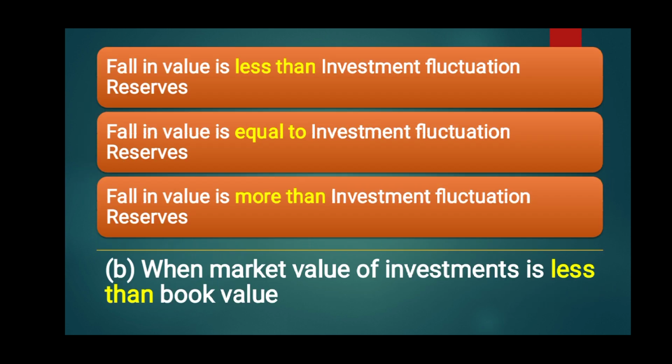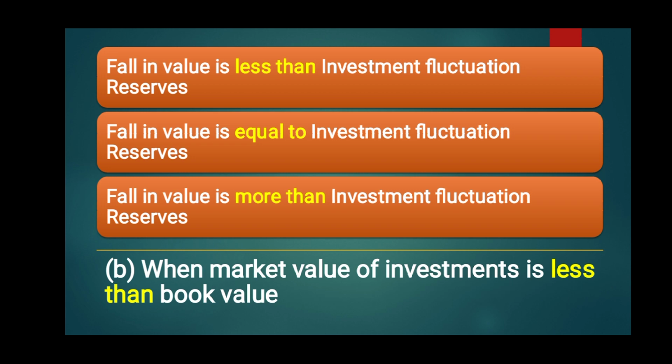The second case is when market value of investment is less than the book value, and under this there are also three cases. When the market value is less than the book value, it means the market value of investment decreases and there is a loss which will be covered out of the investment fluctuation reserve. So first case, fall in value, that is loss, is less than investment fluctuation reserve available.